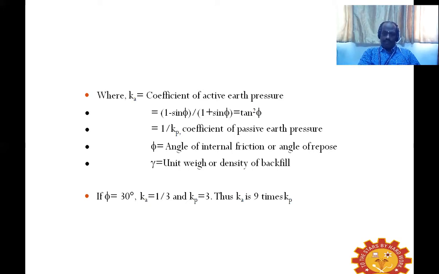And when we have the phi value as 30 degrees, naturally the coefficient of active earth pressure becomes 1 by 3. And K suffix P is the coefficient of passive earth pressure. The coefficient of passive earth pressure will be just the opposite of the coefficient of active earth pressure. So Ka is 1 by 3 and K suffix P naturally will be equal to 3.